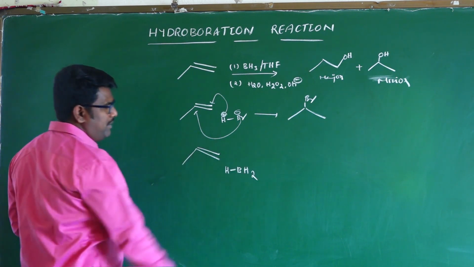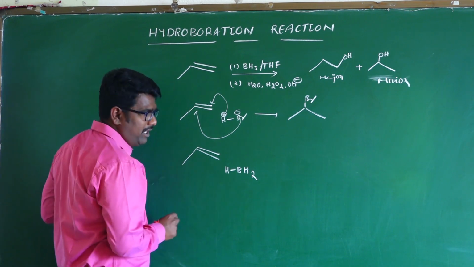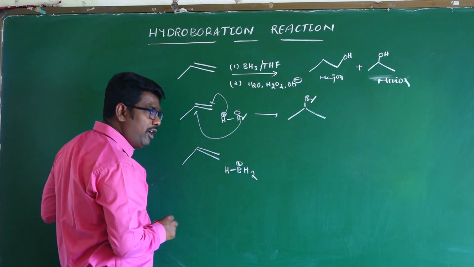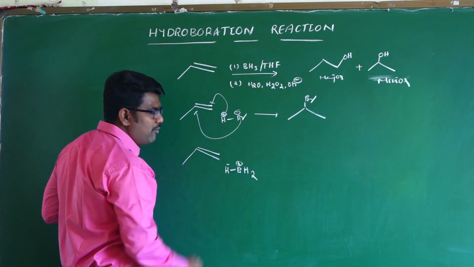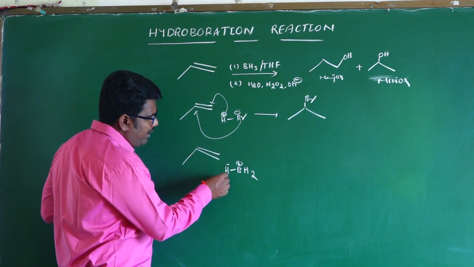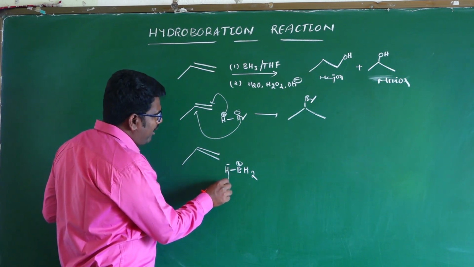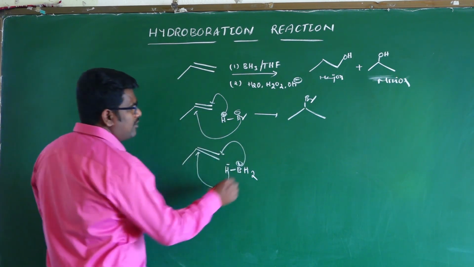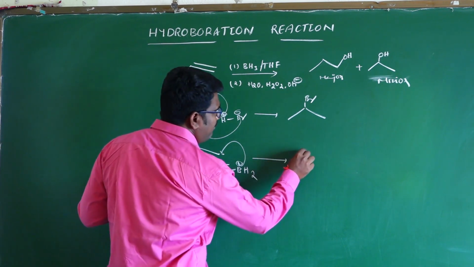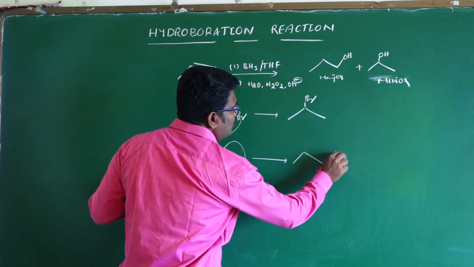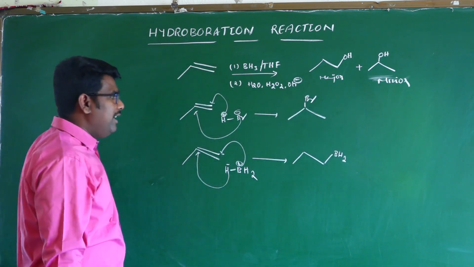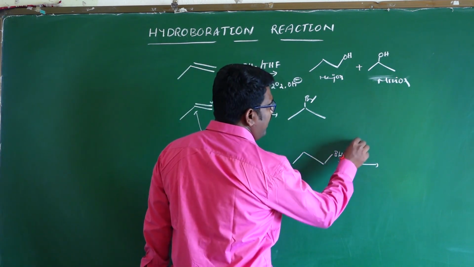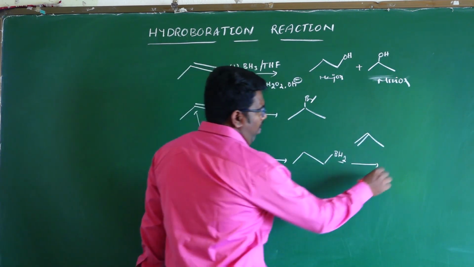BH3 can be written as HBH2. In HBH2, the boron is positive compared to hydrogen, and hydrogen is negative because of its electronegativity. Therefore the hydrogen will attack the carbon that would form a secondary carbocation, and the BH2 will attack the other carbon, forming the alkylborane BH2. Since two hydrogens are still there, it again reacts with another alkene.